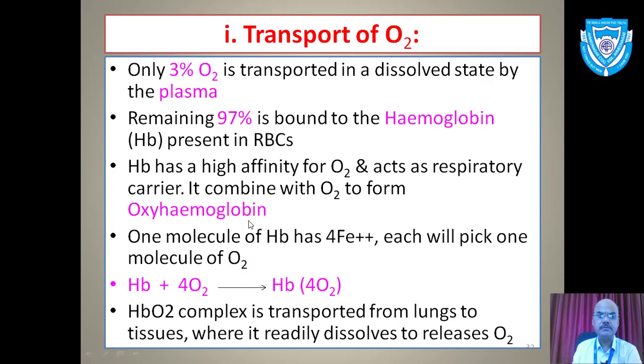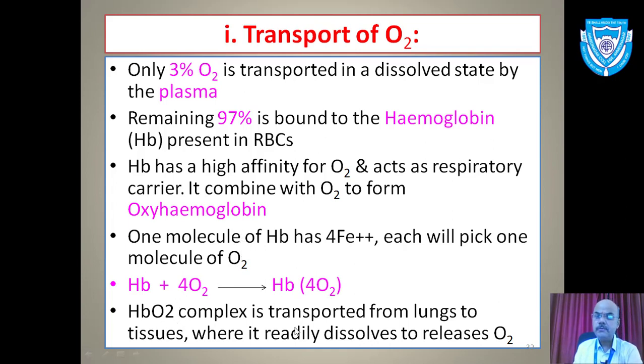Important multiple choice question: one molecule of hemoglobin generally carries 4 atoms of iron, and that way each will pick up 1 molecule of oxygen. That way we'll have 1 hemoglobin carrying 4 molecules of oxygen. Simple equation: Hb will react with 4 molecules of oxygen forming HbO2 complex, that is called oxyhemoglobin complex.